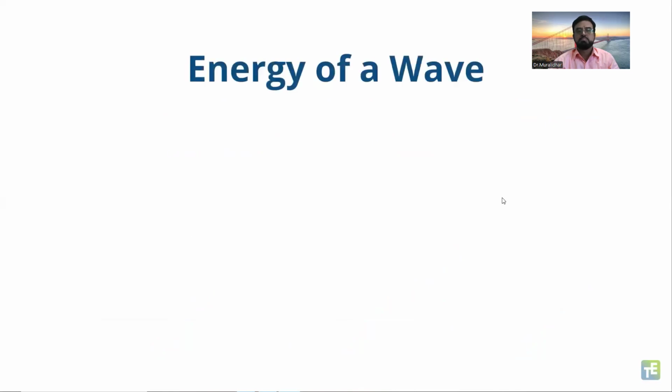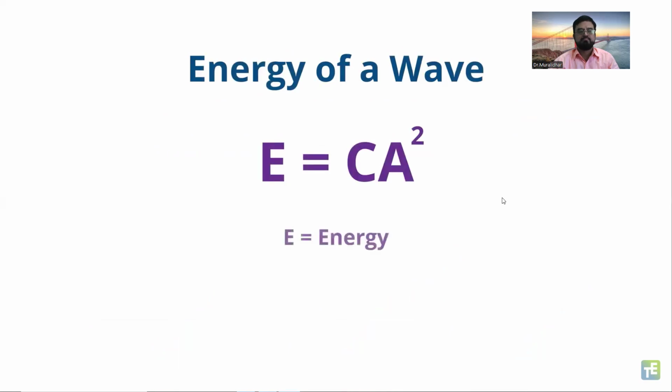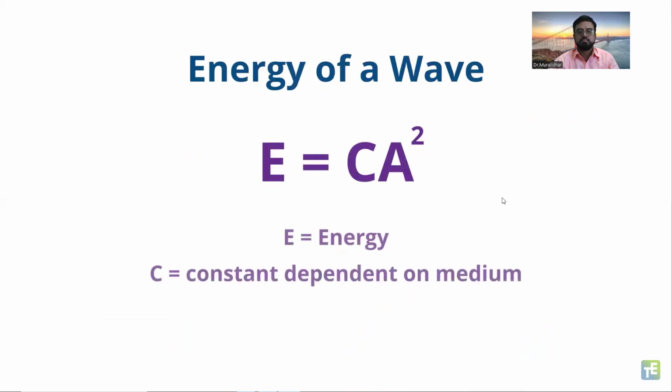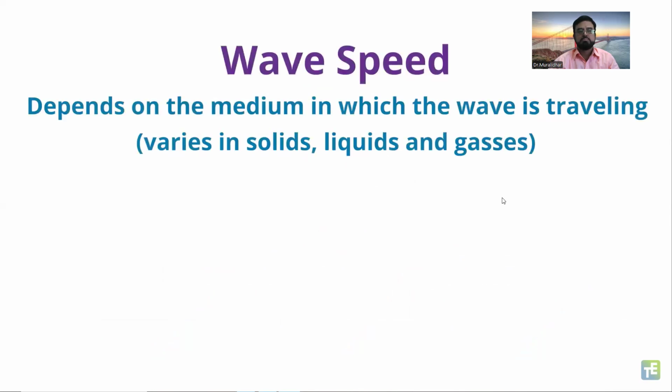The energy of a wave can be expressed by the equation E is equal to CA squared, where E is energy, C is a constant dependent upon the medium, and A is amplitude. Wave speed depends on the medium in which the wave is traveling. It varies in solids, liquids, and gases.